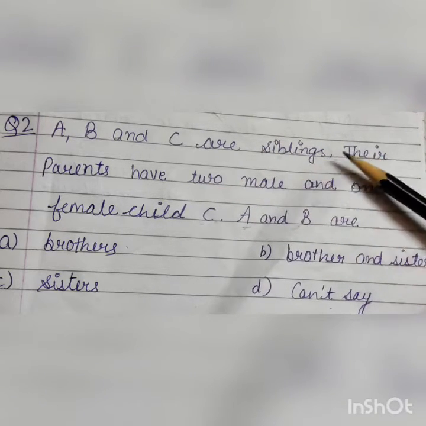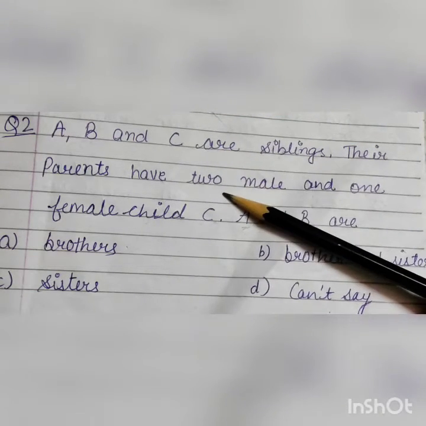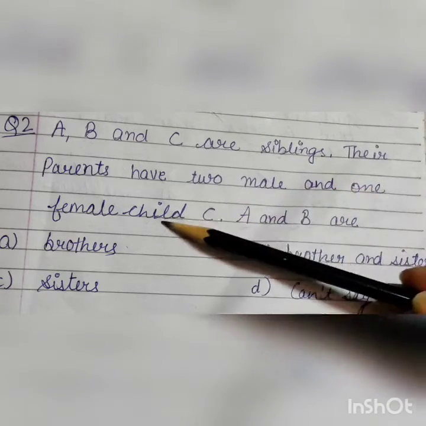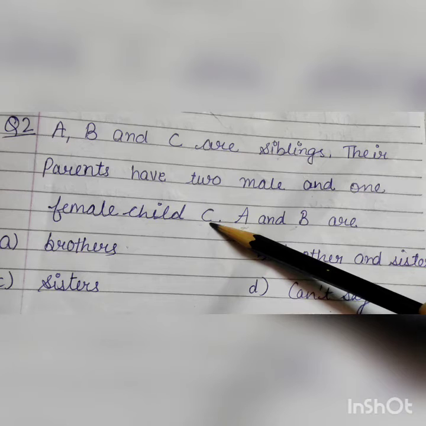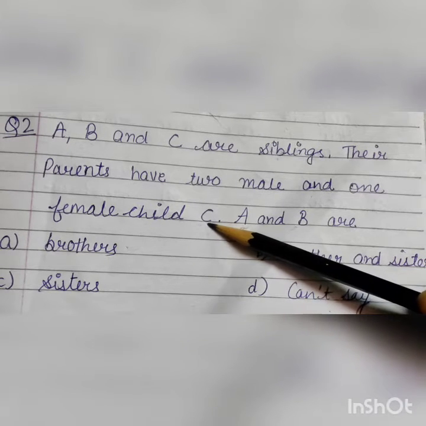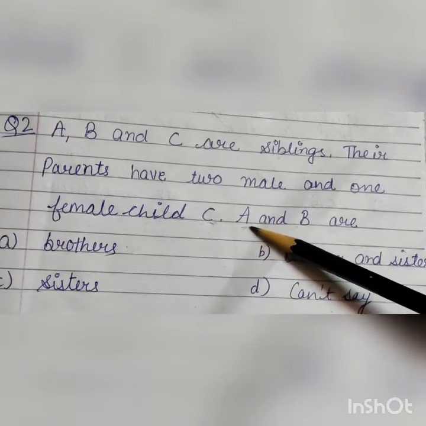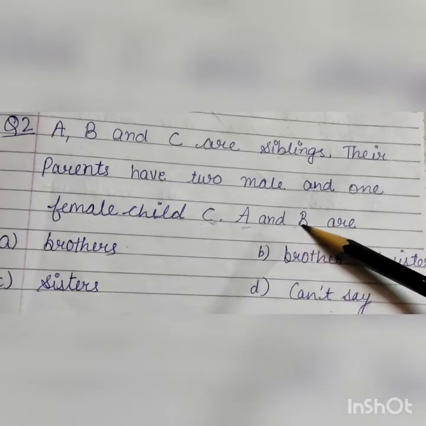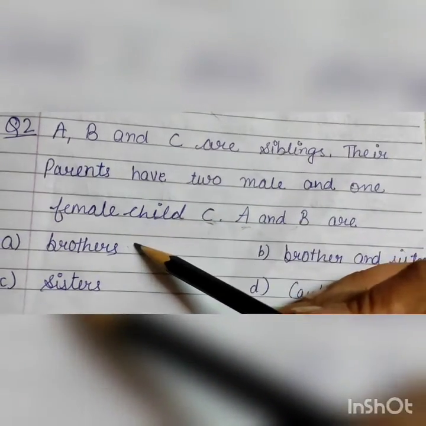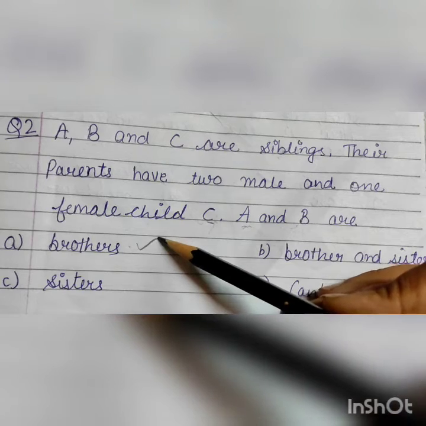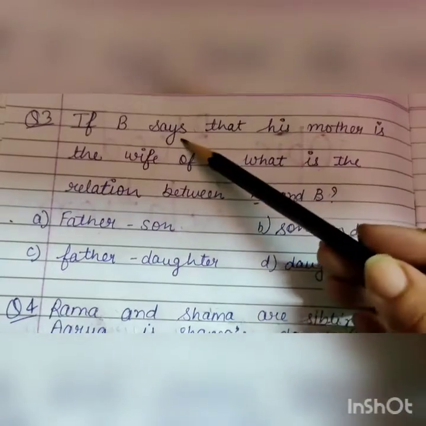Now the second statement is saying that their parents have 2 male and 1 female child C. So now we get the answer from here that child C is the female child. So obviously what we find is A and B are male. They are male, so they must be brothers. Understood students? Now come to question number 3.